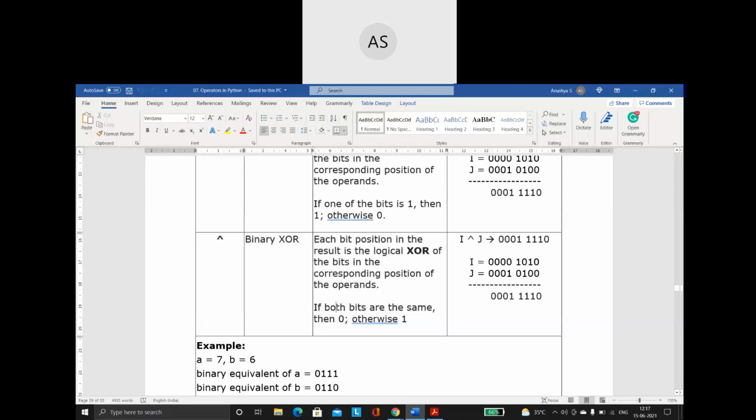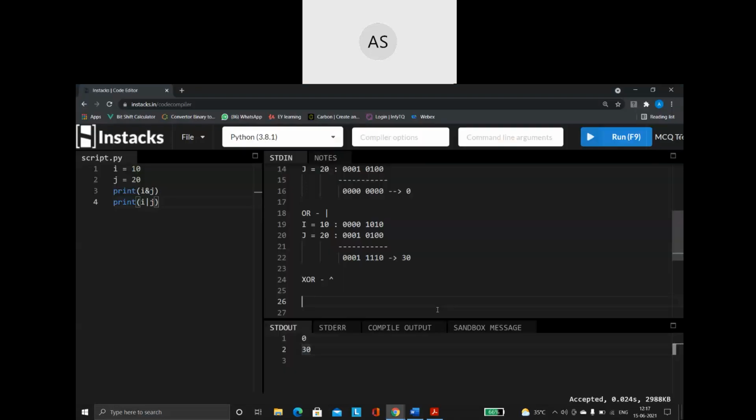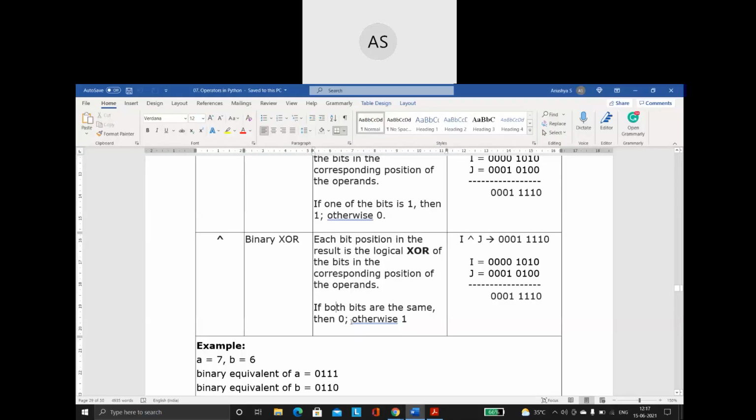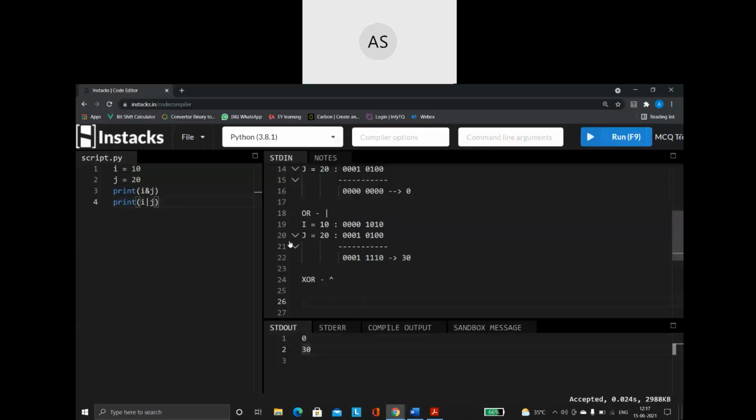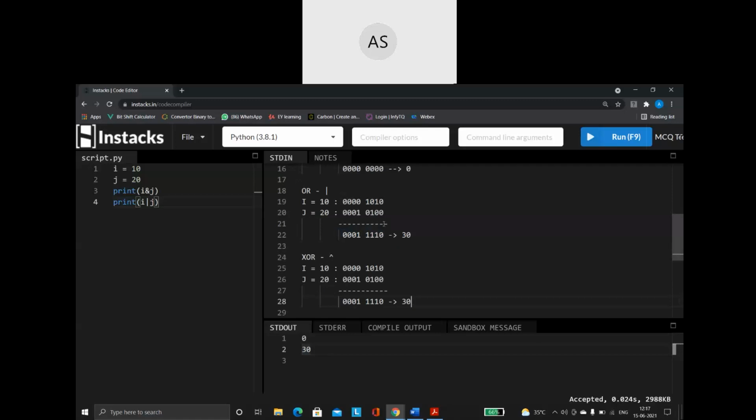So just remember this. If both the bits are the same, that is, if it is 1 and 1, it is 0. If it is 0 and 0, it is 0. So when both the bits are the same, it is 0. Otherwise, it is 1. This is how my XOR will be performing. In our example, not always, both of these operations will give the same result. So let us check that also.